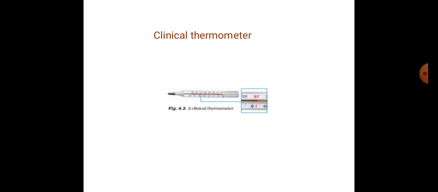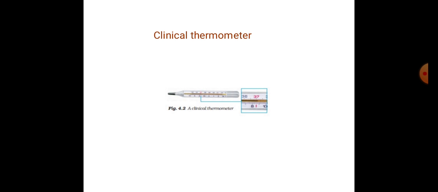As soon as we take the bulb of the laboratory thermometer out of our mouth, the level of mercury starts falling due to its contact with air. If we use the laboratory thermometer to measure our body temperature, and when we take it out of our mouth, the mercury level falls down rapidly as it contacts the air.